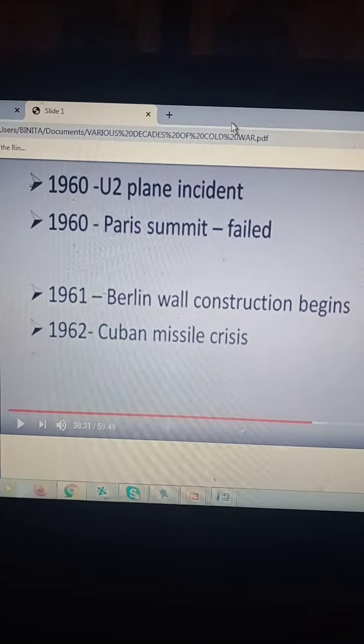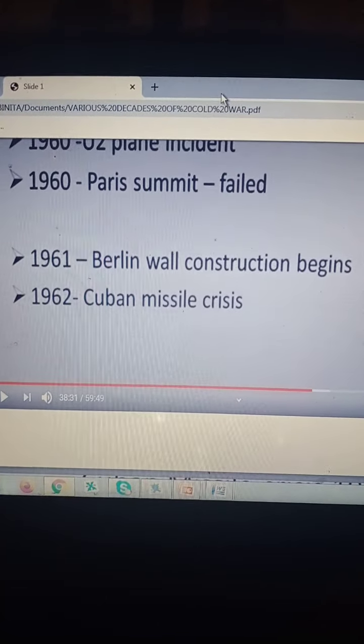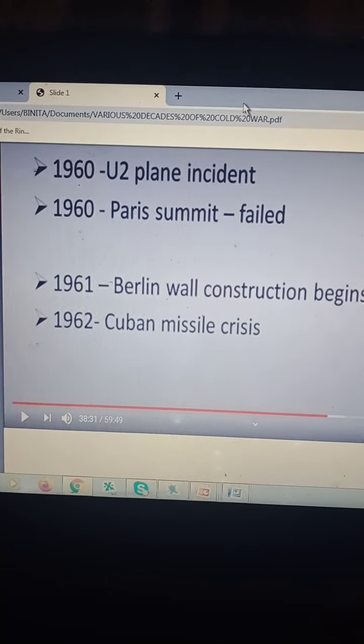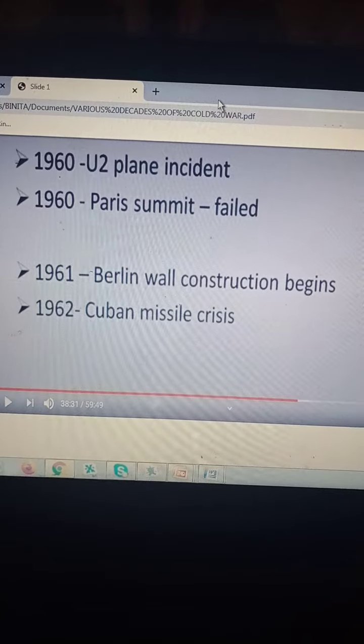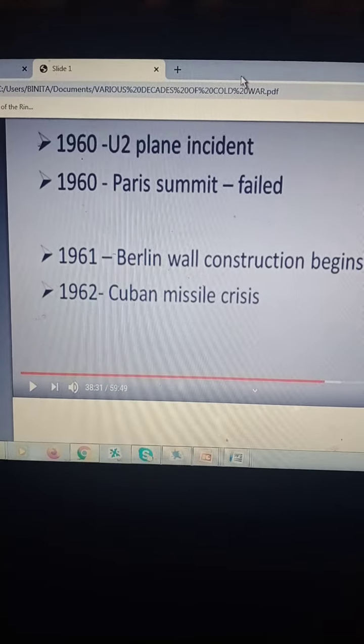Because a lot of migration was happening from East Germany to West Germany, as people did not want to be part of the communist government. That is why the Berlin Wall construction began by the USSR, so that people would not migrate from East Germany to West Germany.